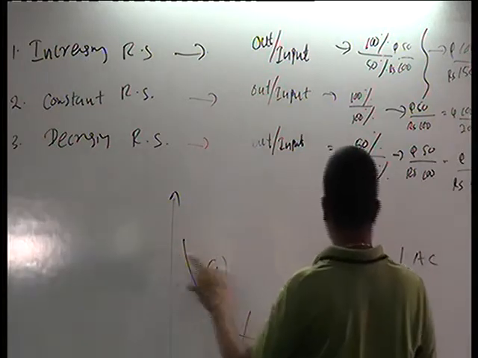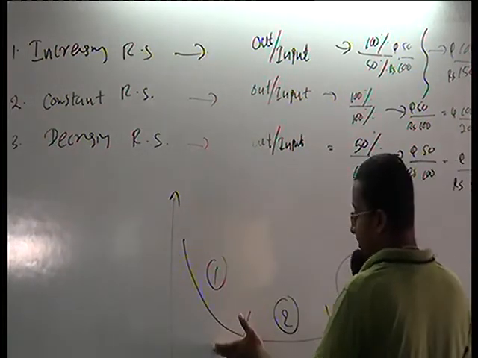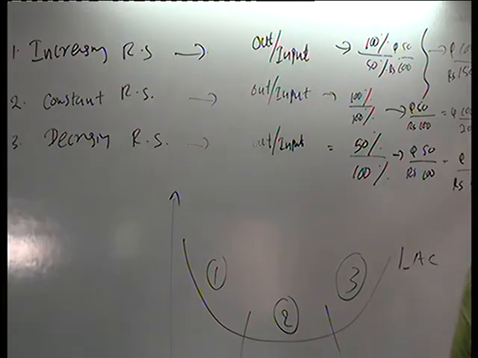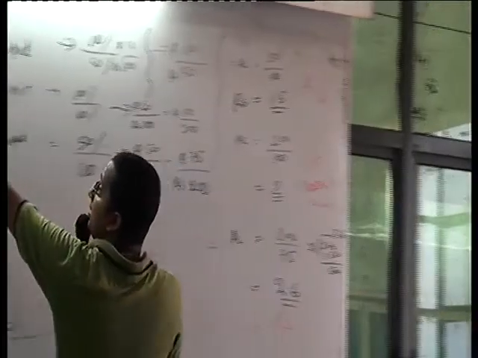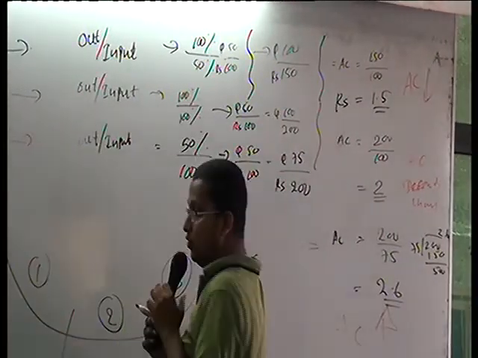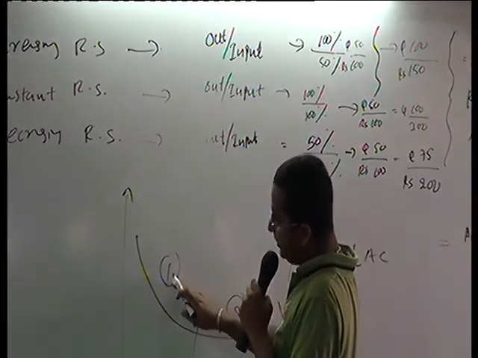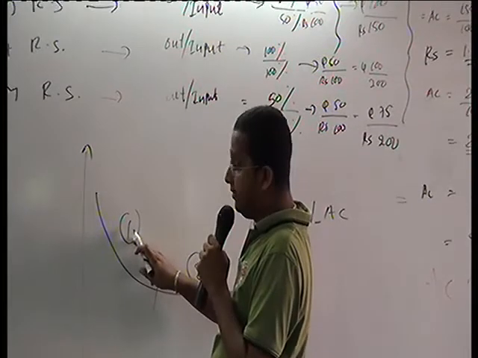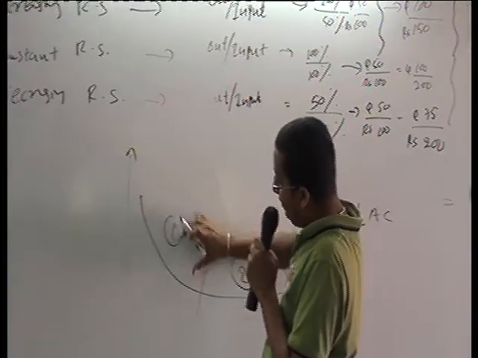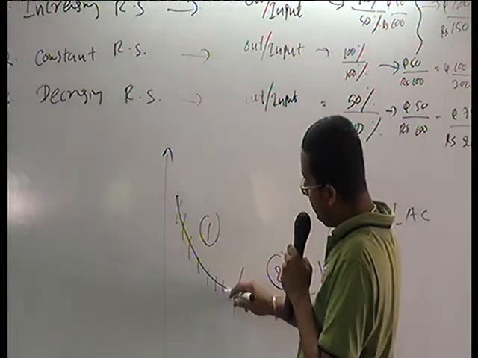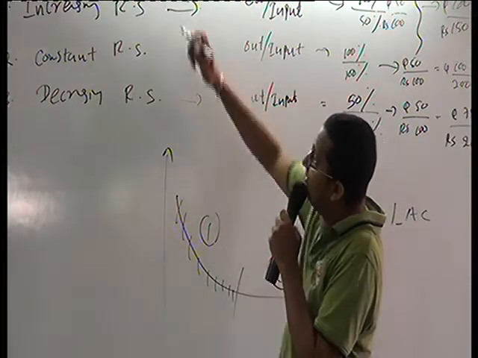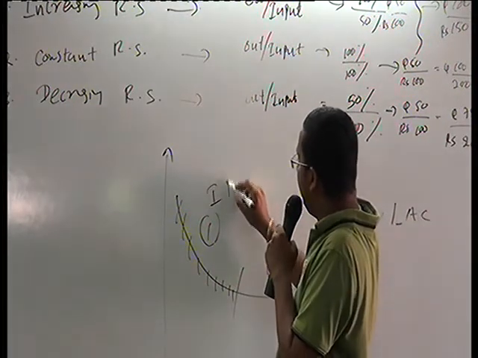First stage, average cost declining, because average cost declining means increasing return to scale. So this section represents number 1. This part represents increasing return to scale.